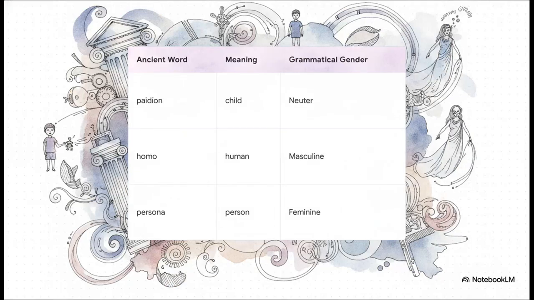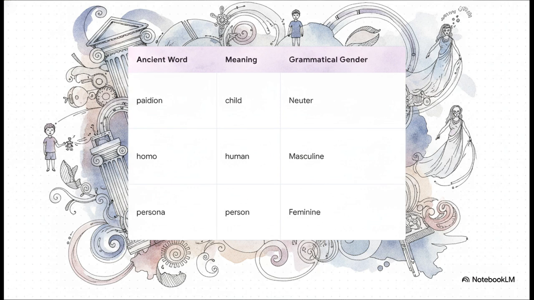Because grammatical gender was fundamentally a property of the word itself and not the biological reality of the thing it referred to, ancient languages were full of these fascinating mismatches. Just look at this. In Greek, diminutives were neuter. So pagion, meaning child, was grammatically neuter, completely regardless of the child's actual sex.